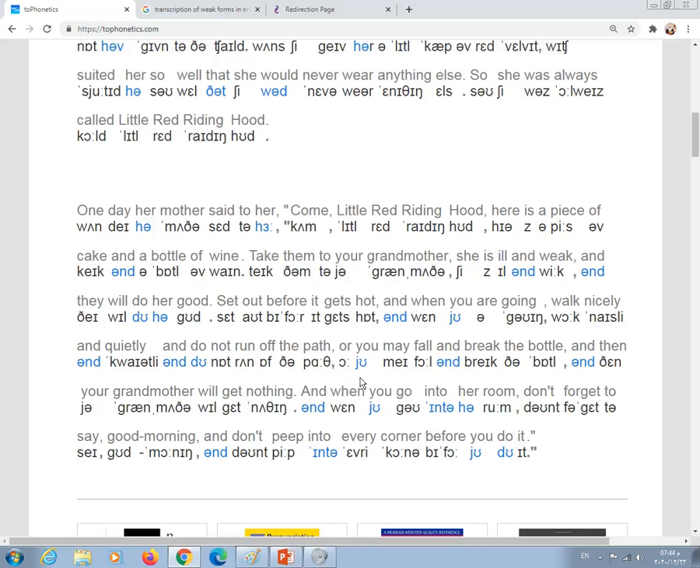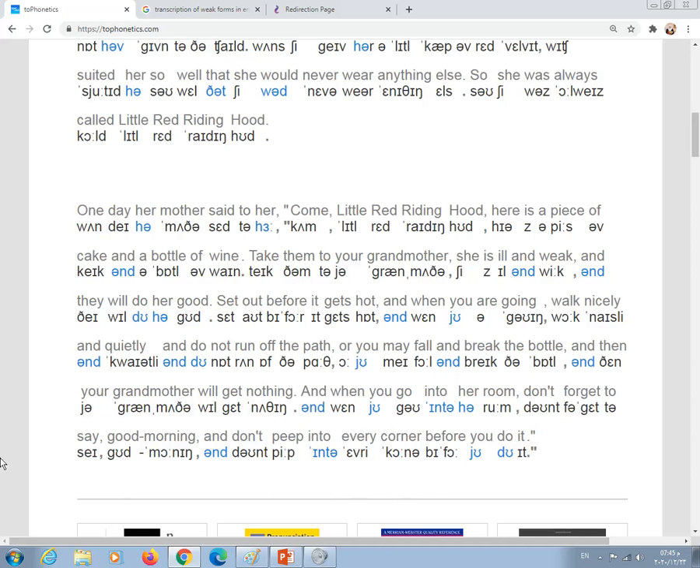Or, look at or, very important here. You may fall and break the bottle, and then your grandmother will get nothing. Your grandmother will get nothing. And when you go into her room, okay, don't forget, look at here, don't forget to say good morning, and don't peep into every corner before you do it. Okay,